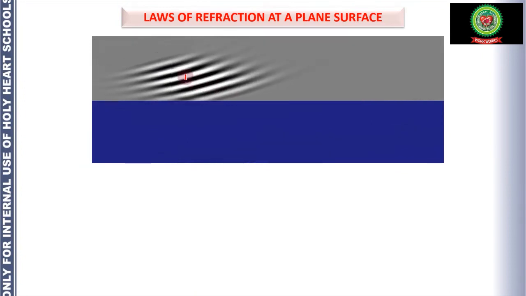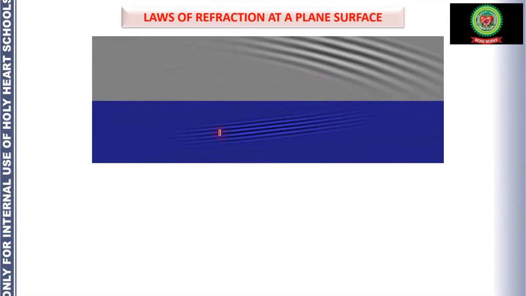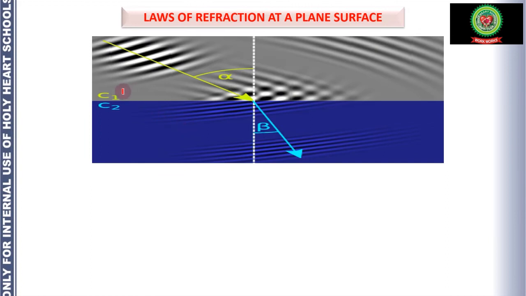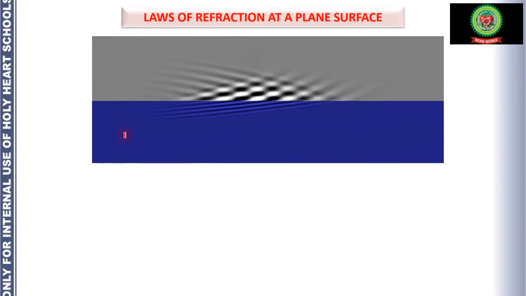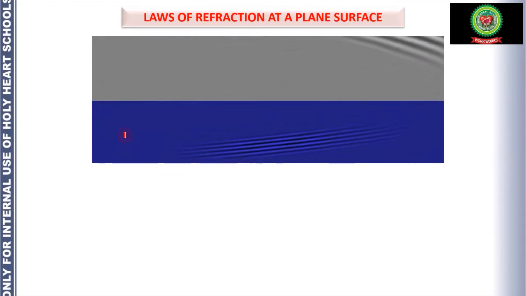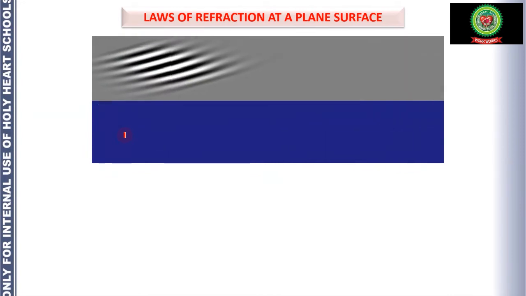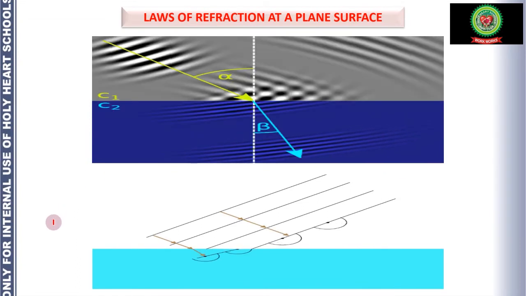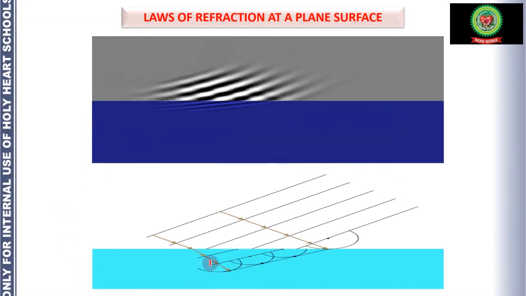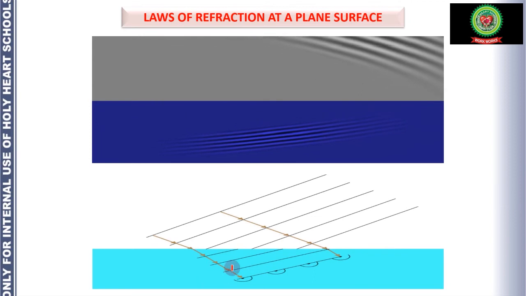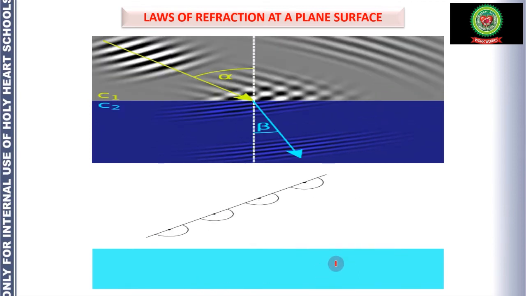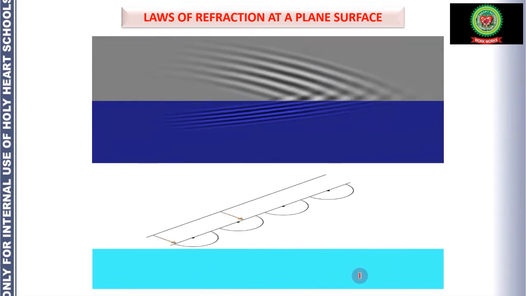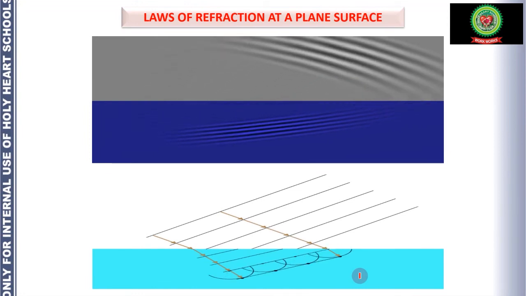Light is traveling and it gets refracted, and its speed changes. In the first medium, speed is c1, and in the second medium, speed is c2. We know that during refraction, the speed of light changes, right? So according to the wavefront or wave theory, what is actually happening over there is like this. Each disturbance is proceeding at different angles, therefore bending occurs. Actually, wavelets are traveling in the second medium, right?